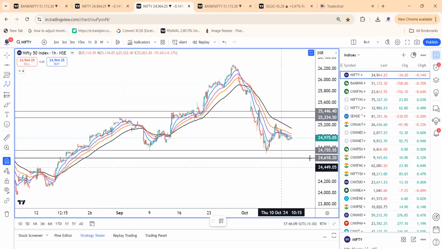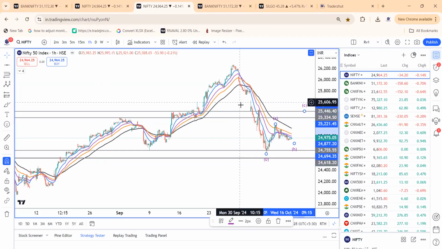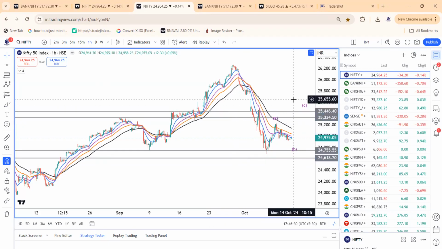Even if it is an ABC, start with the ABC trend, then if the B wave ends here, then the C could be somewhere here, 25,400 to 600 levels, or even 25,600 levels. Once crossed, we have to review. So trade objectively, the breakout comes in with the lower channel or a wedge kind of a pattern, one more low or even a gap up.